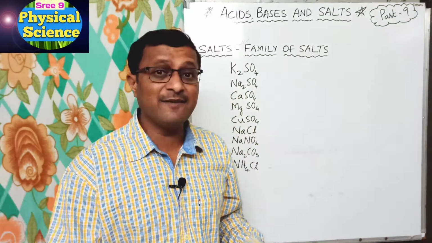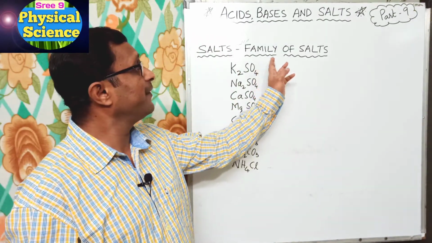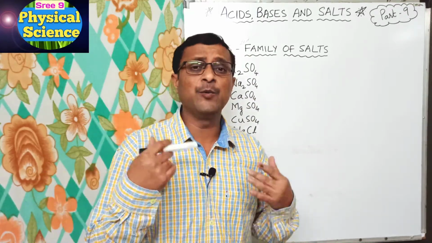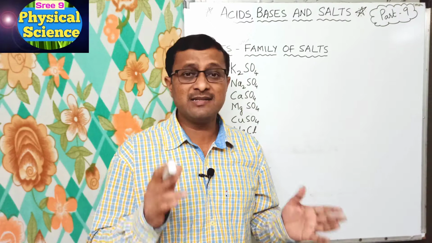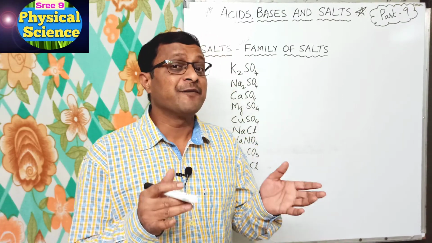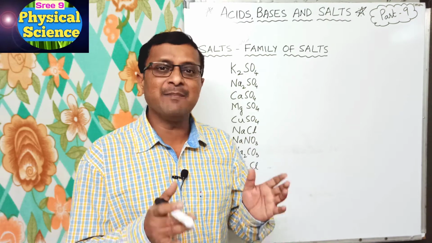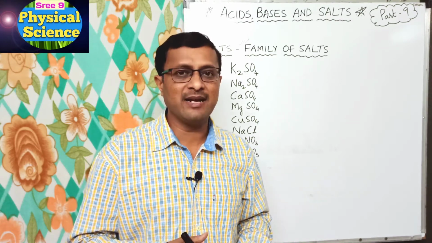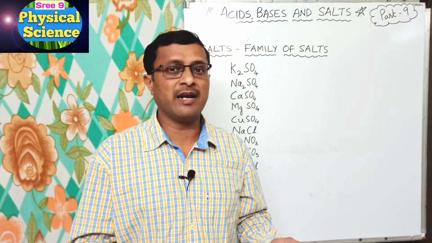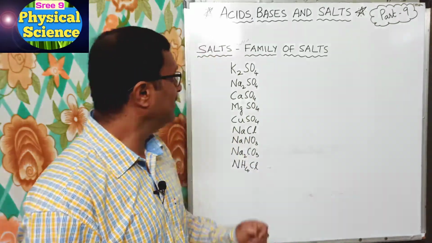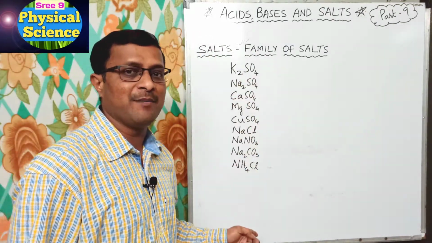Now let us understand first what is a family of salts. To understand that, let us write some chemical formulae of salts and understand from which acids and bases they are formed. After that we'll understand what the family of salts is and what the types of families of salts are. Now we have some chemical formulae of salts.